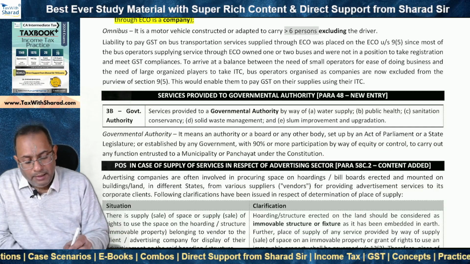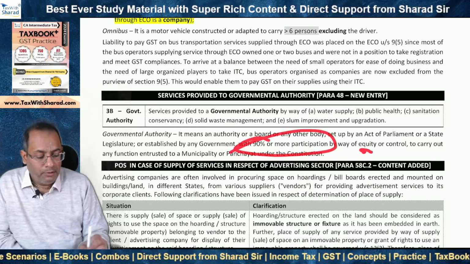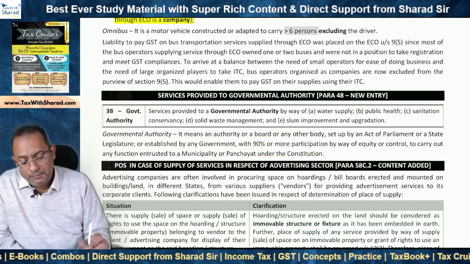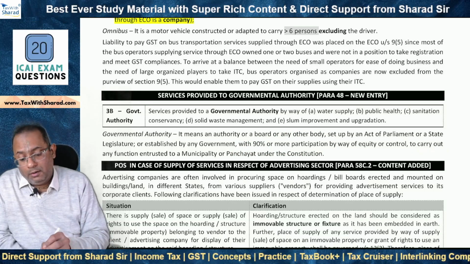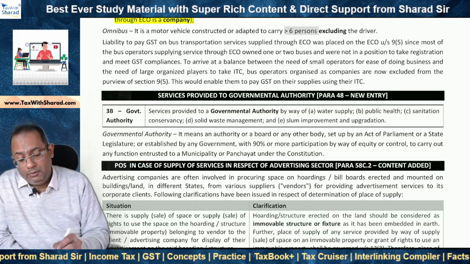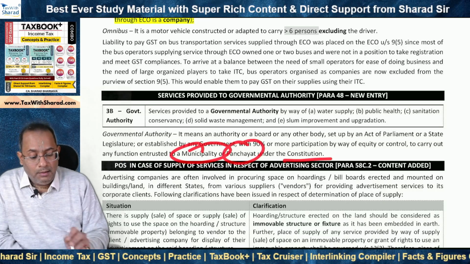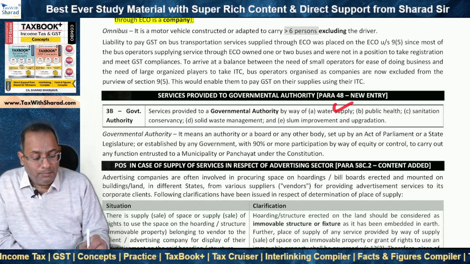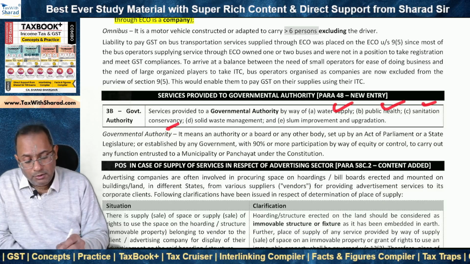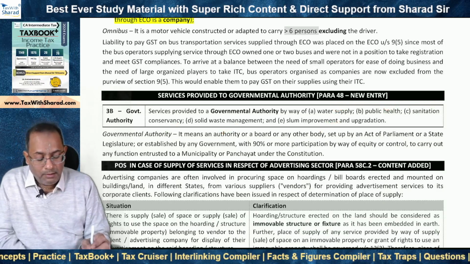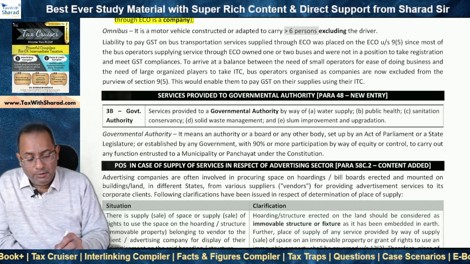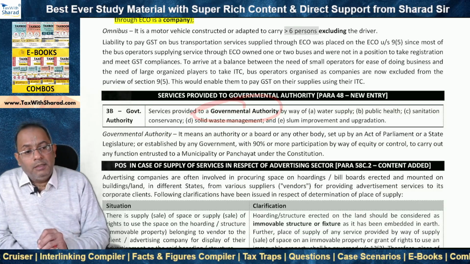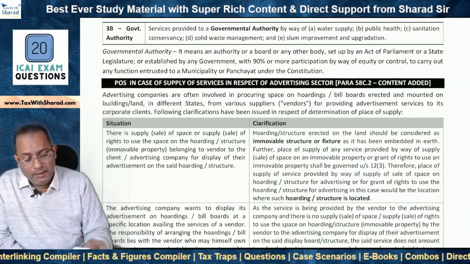Okay, so the government should have 90% or more participation by way of equity or control, and such authority or board or any other body should be set up to carry out what? Any function entrusted to what? To a municipality or panchayat under the constitution. So water supply, public health, sanitation conservancy, solid waste management, slum improvement and upgradation. So all these services, if they are provided by a person to a governmental authority, GST will not be payable and these will be exempt.